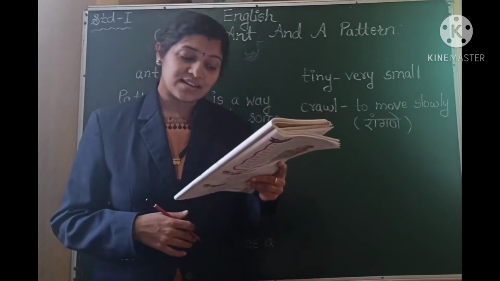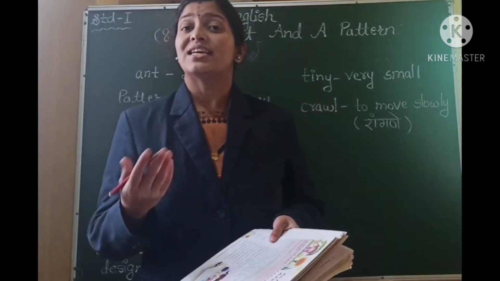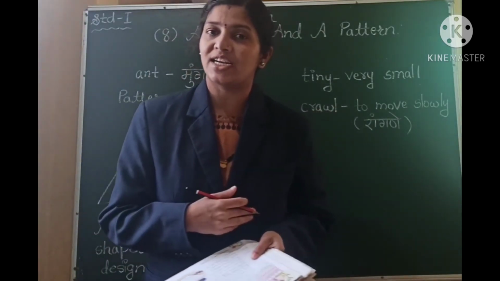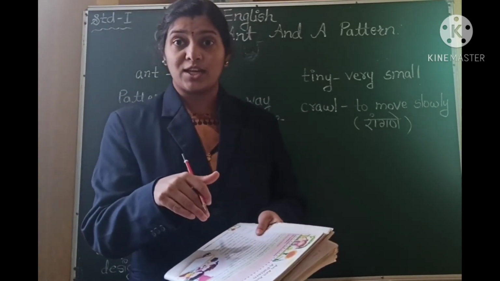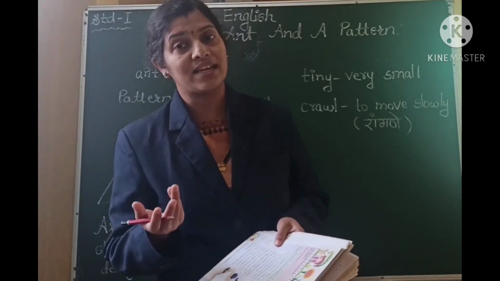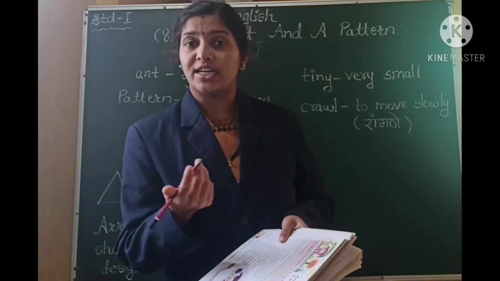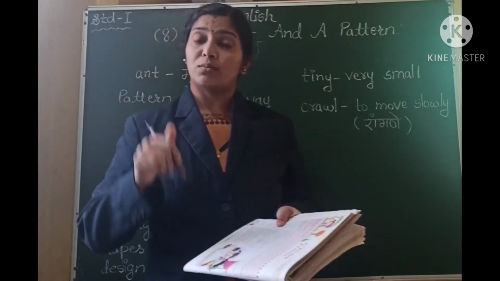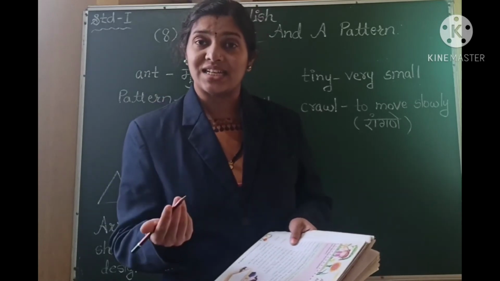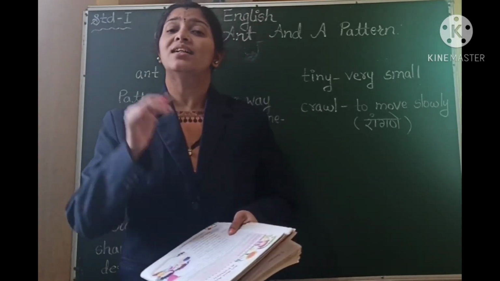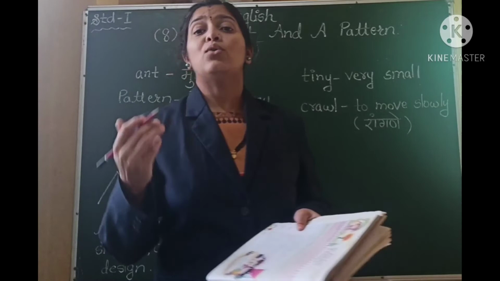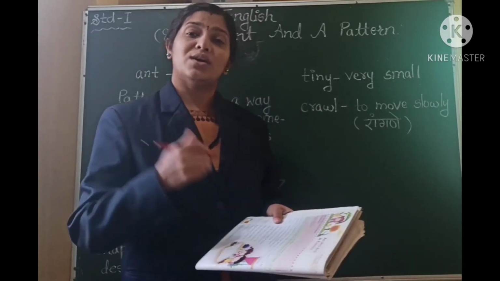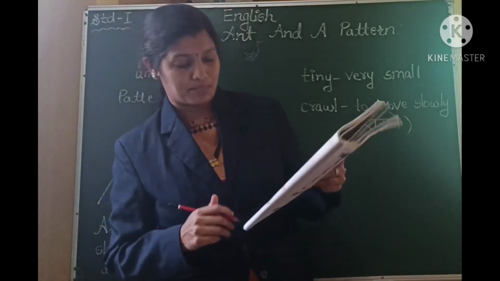What a lovely pattern it makes. So Hina says, it is an ant. She could easily identify it. Since it was inside the ink bottle, it was colored with the ink and she was not able to identify what insect it was. But now the insect is out of the bottle. She can see it easily and she says that it is an ant. And she says how lovely a pattern, how lovely a shape this ant is making.